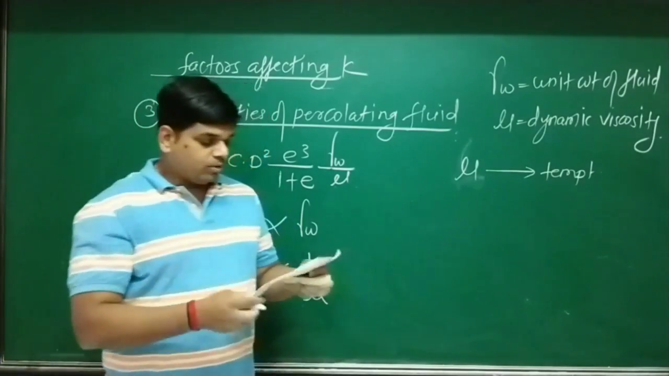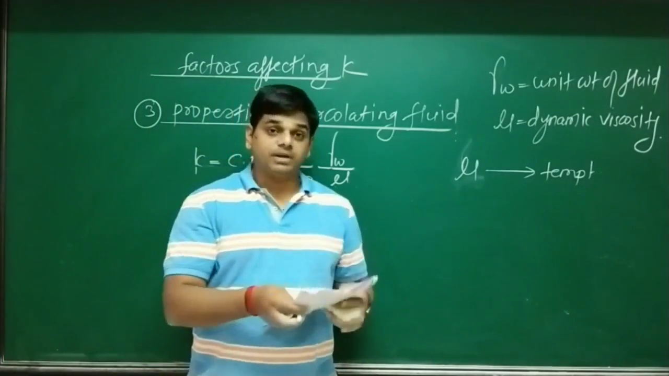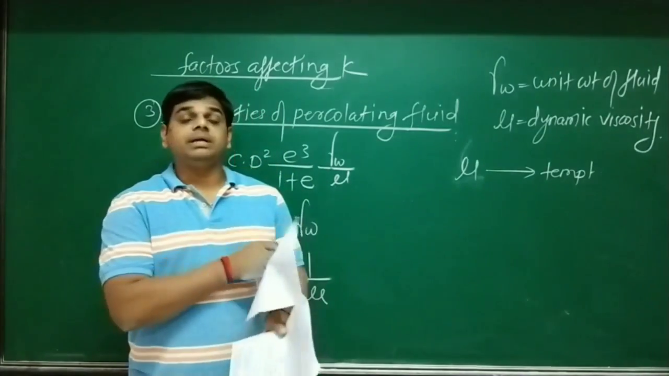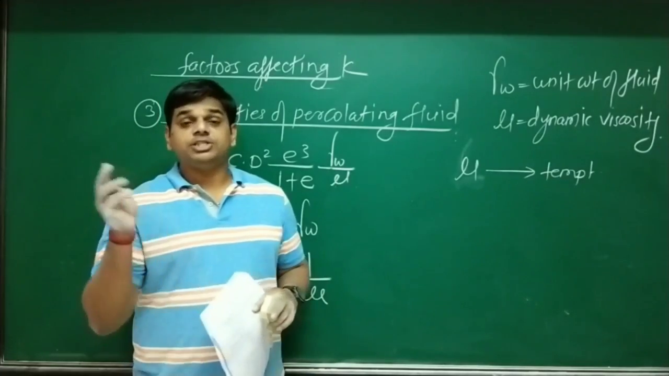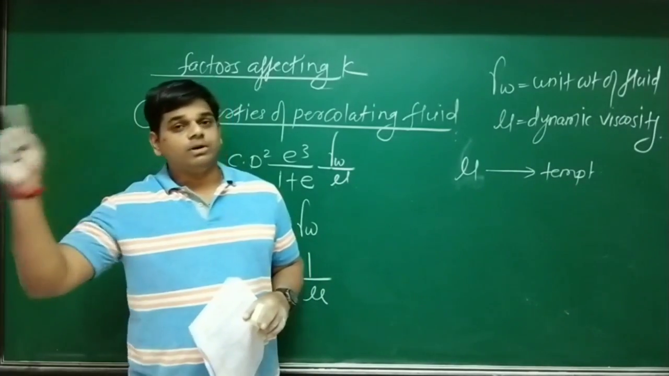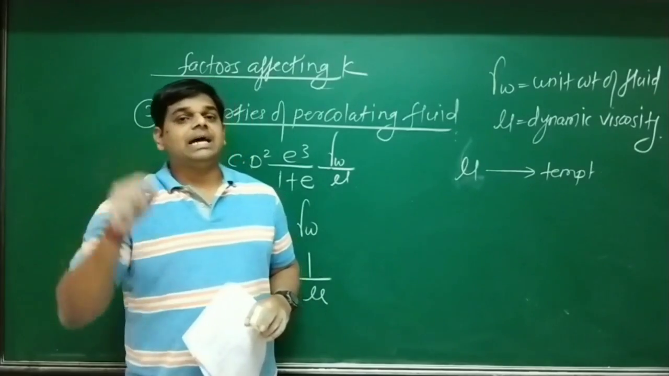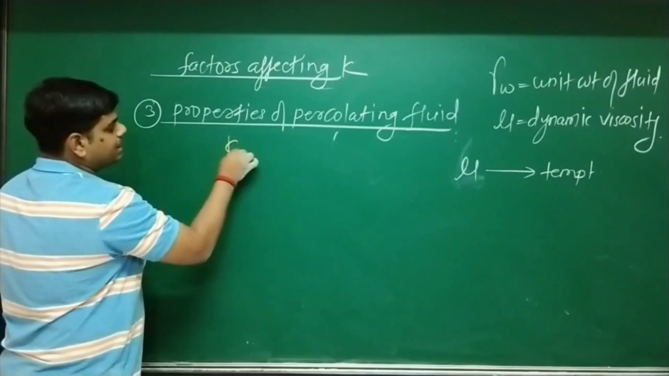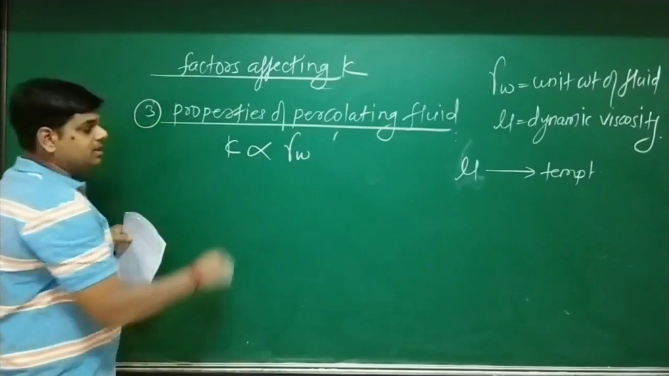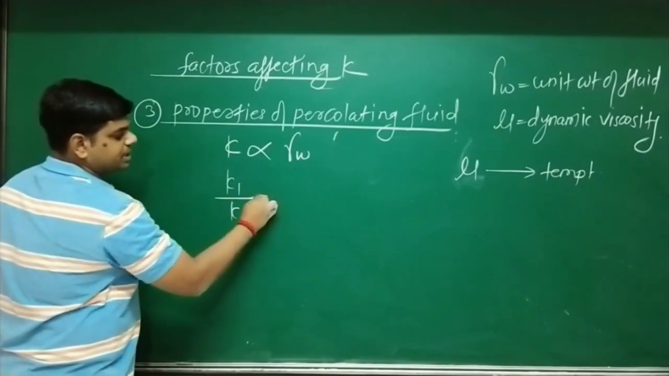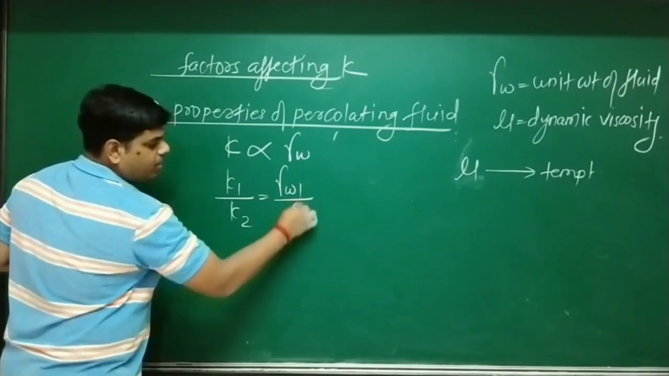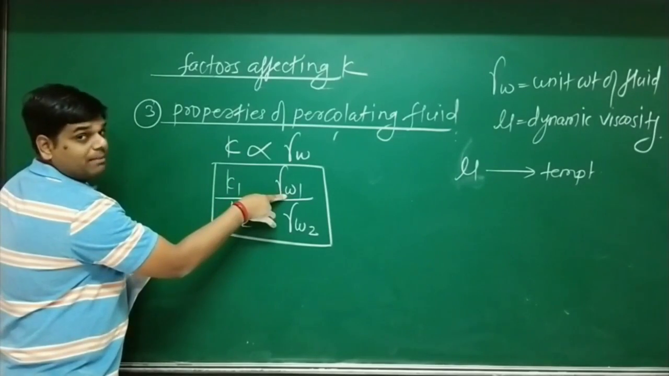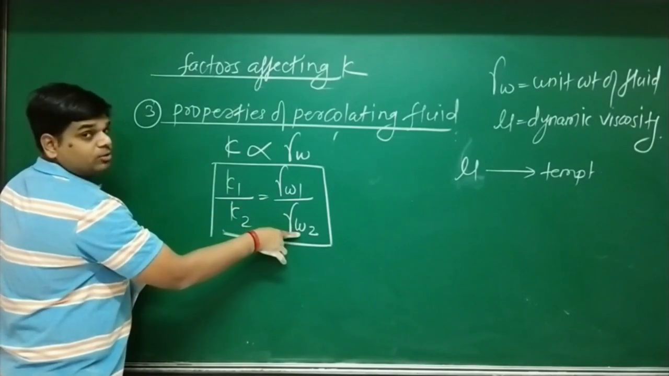Okay, so in your notebook, you mark that point by a different color pen. With increase in temperature, viscosity decreases, therefore permeability increases. Now I am going to derive the relationship between permeability, unit weight of fluid and dynamic viscosity. Look at the board very carefully. As we know that permeability is directly proportional to unit weight of fluid, therefore K1 upon K2 is equal to gamma W1 upon gamma W2. K1 is directly proportional to gamma W1, K2 directly proportional to gamma W2.